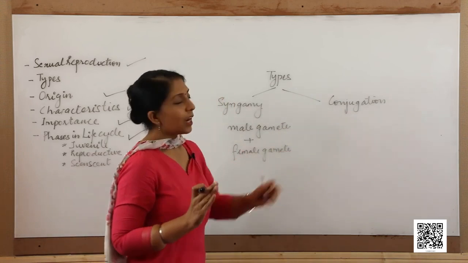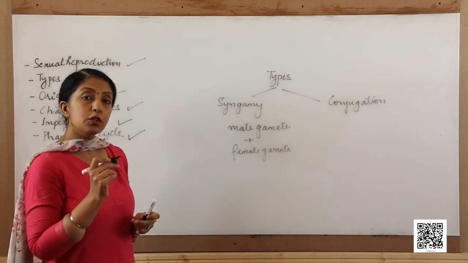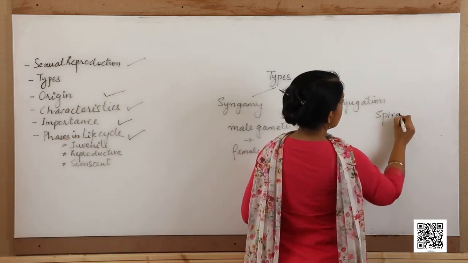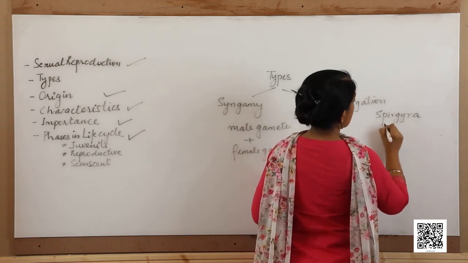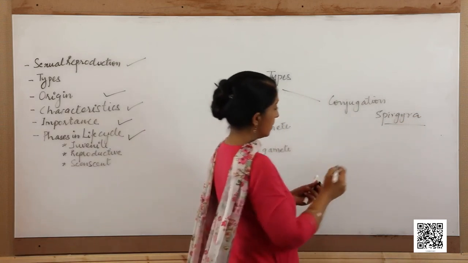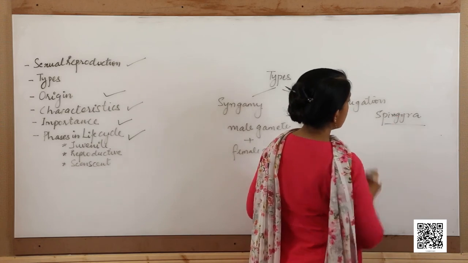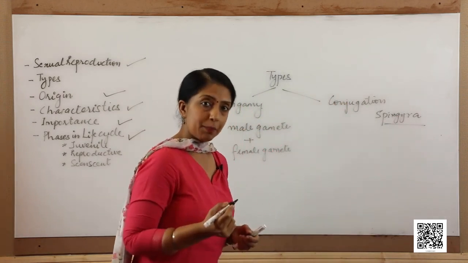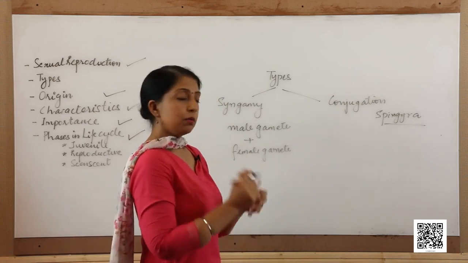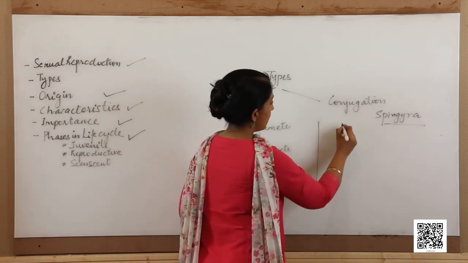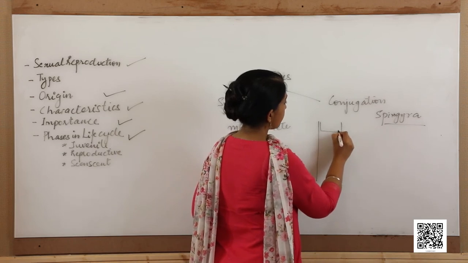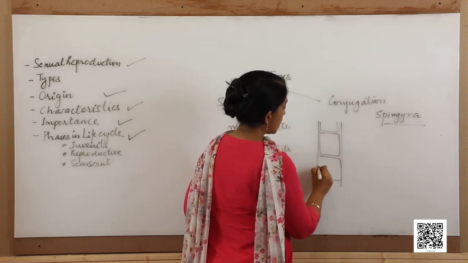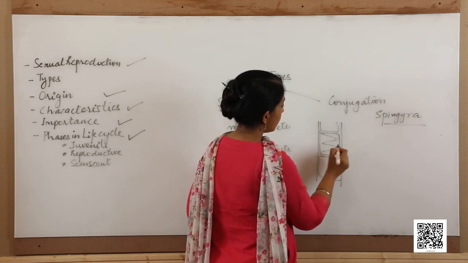Now, let us try and see conjugation in Spirogyra. Spirogyra shows conjugation. Now, how does it happen? As you know, Spirogyra is a filamentous algae and it derives its name from the spiral chloroplast that it has.